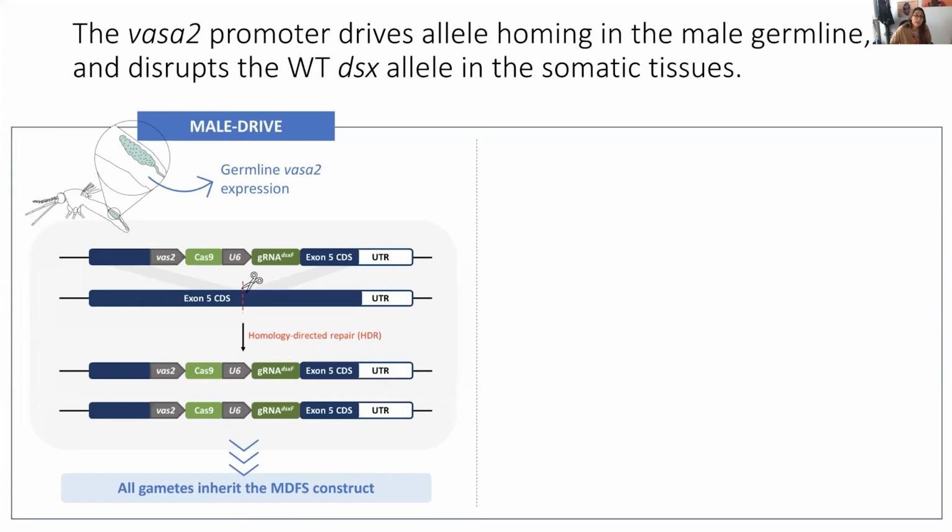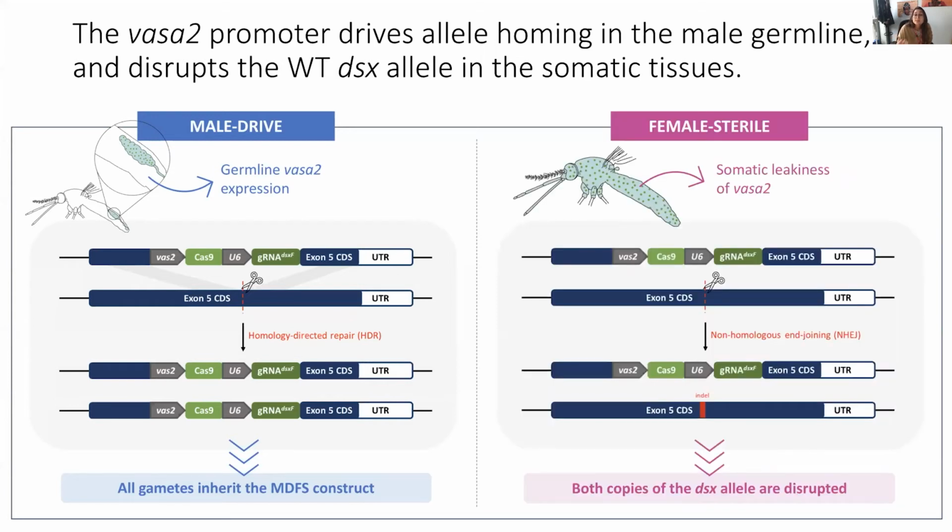And so whilst our males are heterozygotes for the MDFS, the allele is effectively inherited by all the gametes through this homing process that occurs in the germline, and so therefore drives in the progeny of males with the MDFS construct. At the same time, VASA2 also exhibits what we call somatic leakiness, in the sense that its expression is not specific to the germline, but also occurs across somatic cells in the body of females.